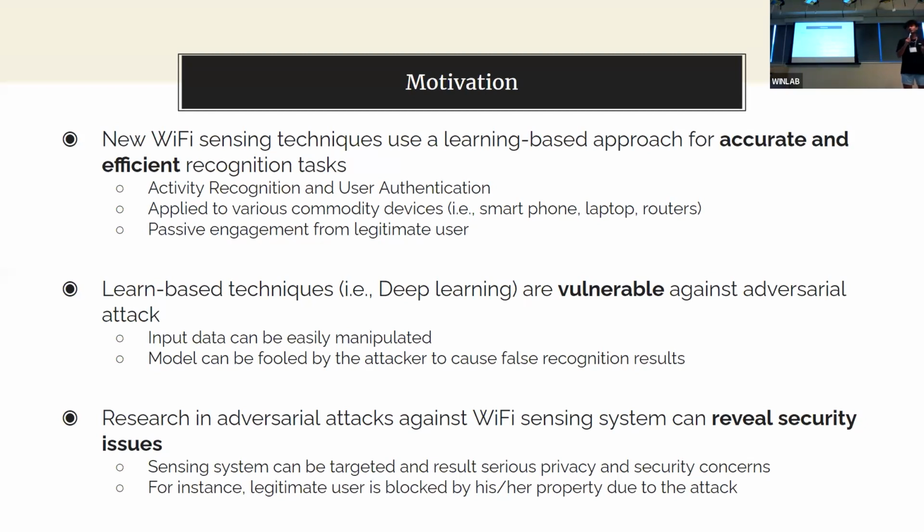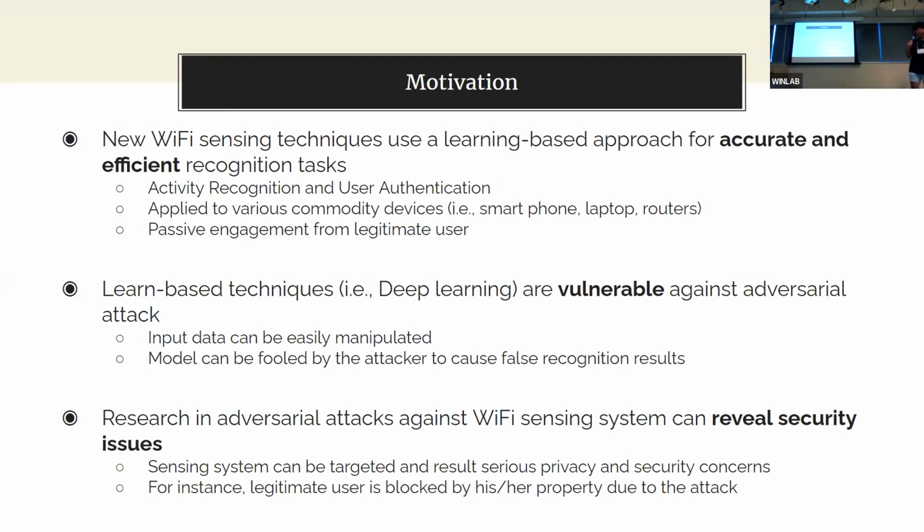The difference between passive engagement and active engagement is that active engagement requires you to put your fingerprint on the phone or put your phone up to your face for facial recognition. However, with our Wi-Fi sensing techniques, you can just be simply walking, basically doing things that are passive and don't require you to do anything. And the motivation behind this one is biometric hardware, such as Face ID and facial recognition. A lot of those can be hacked and have a lot of security flaws, and our Wi-Fi sensing techniques basically cannot be replicated from person to person.